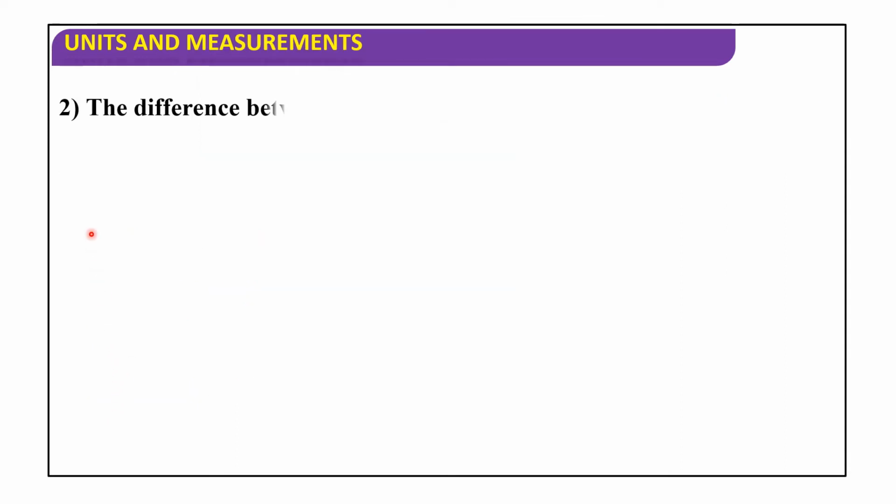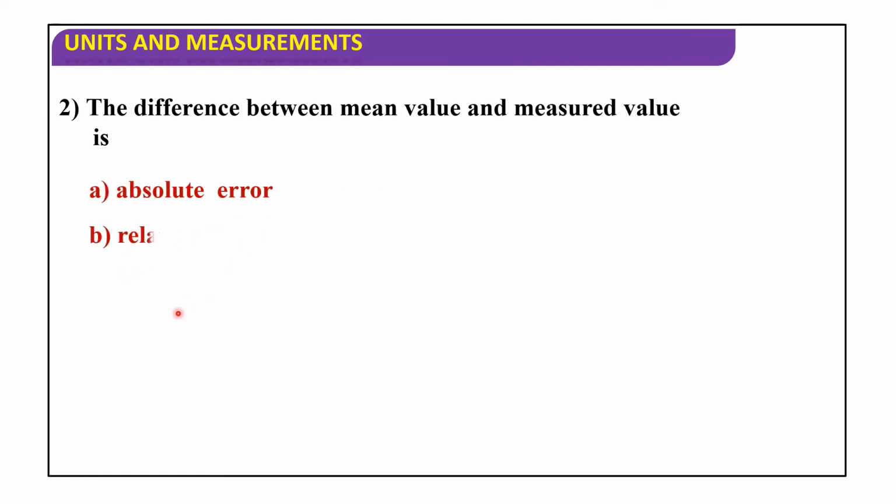Next. The difference between the mean value and measured value is: absolute error, relative error, random error, gross error. So the difference between the mean value and measured value is absolute error.